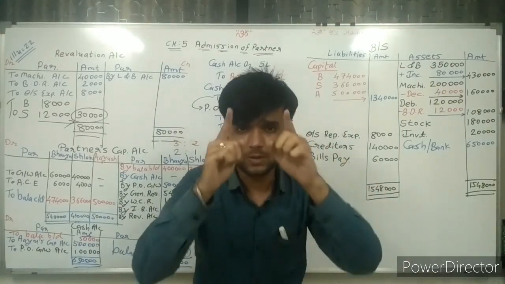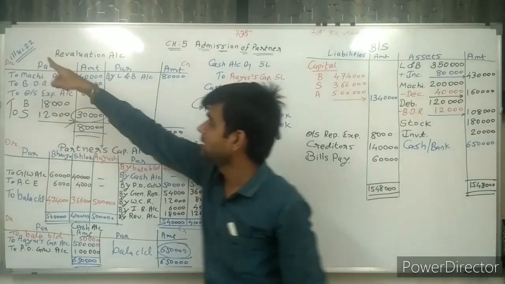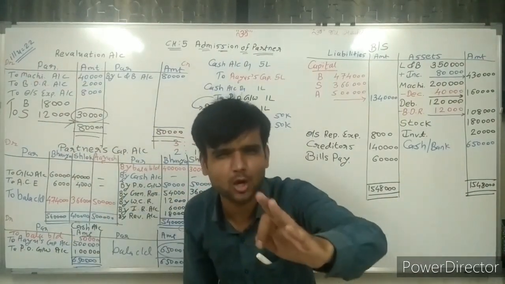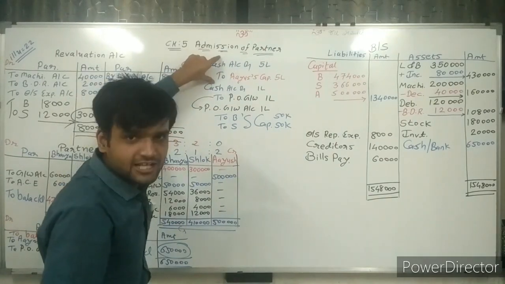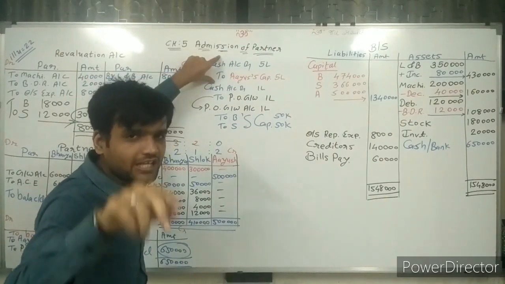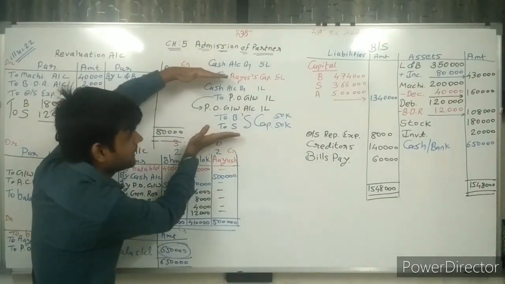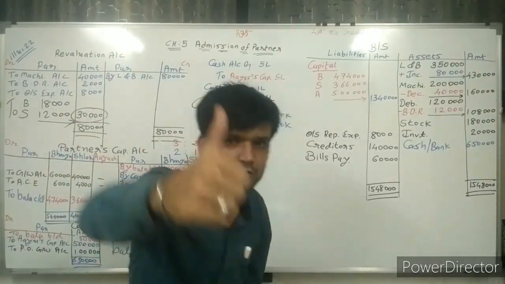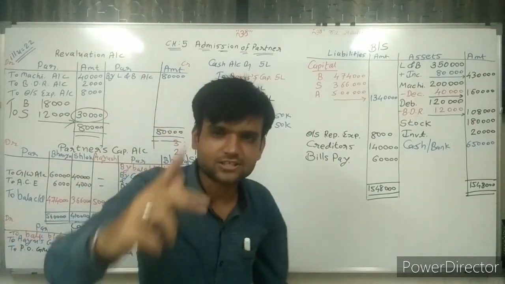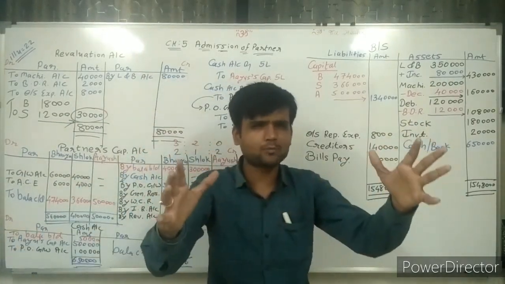So here our second sum, illustration number 22, is also completed. In the first sum there was only cash regarding capital, and in this sum, sir, goodwill calculation is also there. This is the first calculation of goodwill. In the next lecture, we will do a different type of sum.